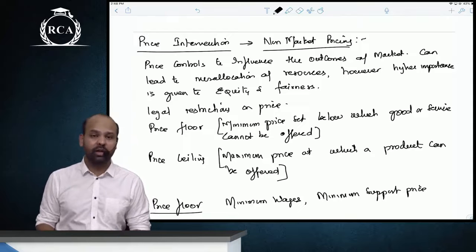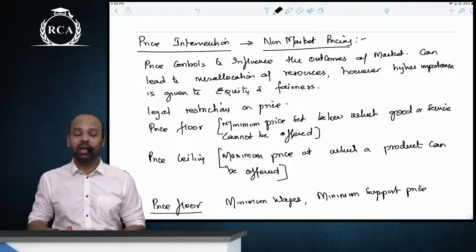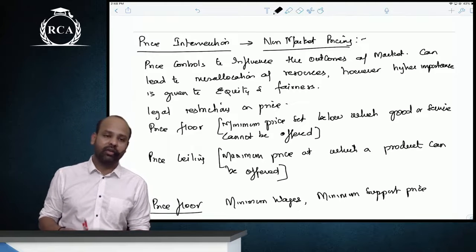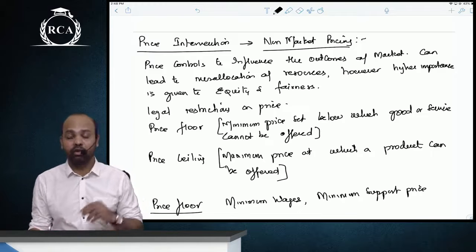Then price intervention, non-market pricing. This is to influence the market outcomes. You can have price ceiling, you can have price floors. Price floor is basically charging a minimum price. Price ceiling is charging a maximum price. You cannot charge more than this.